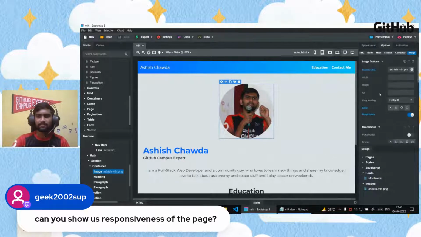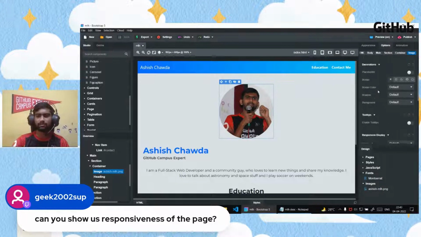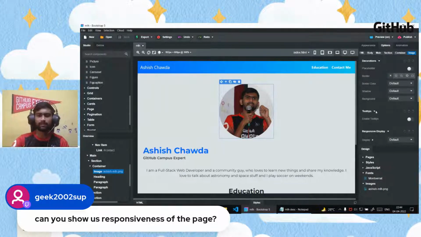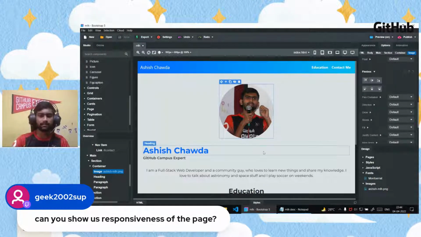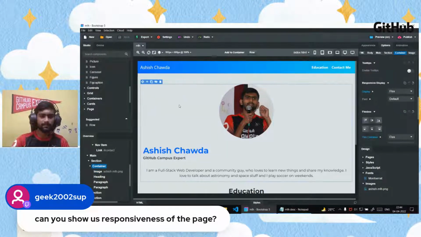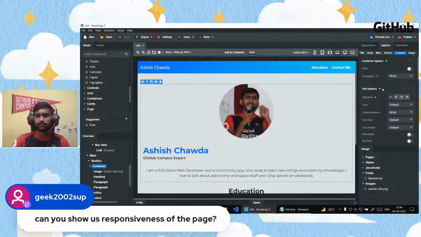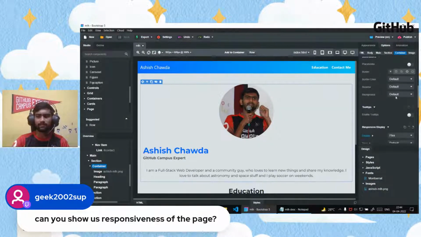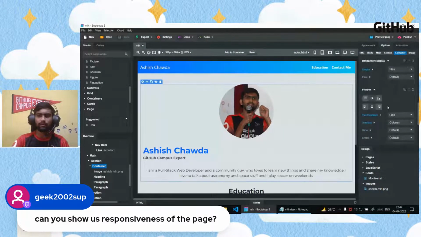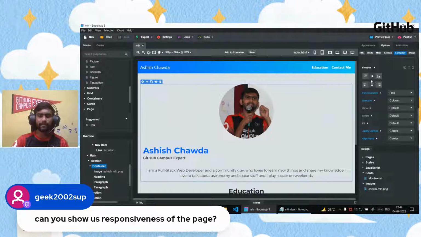And in the second option, the page, here are some options which are related to the layout of this particular element. So here we can see, if this was a container, let me select a container here. I've selected a container. So for example, I want to change the alignment of the text inside this container. I want to change its color. I want to change its font size, or I want to change the layout of the container from flexbox to something else. I want to center all the contents.